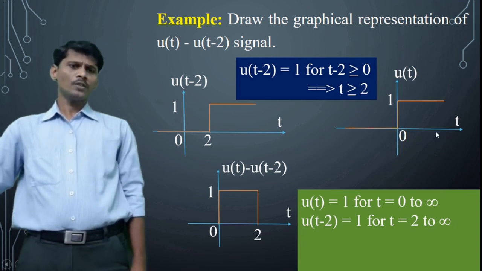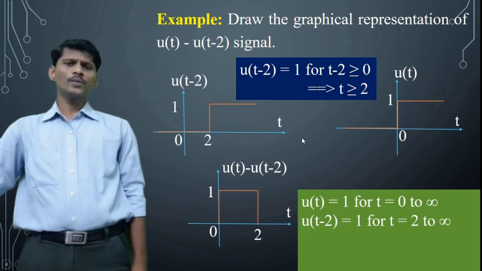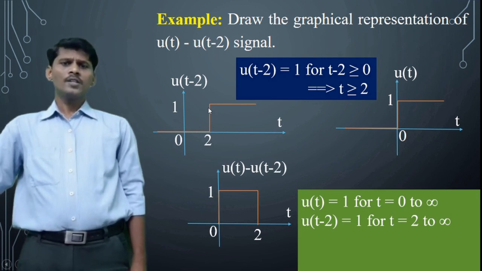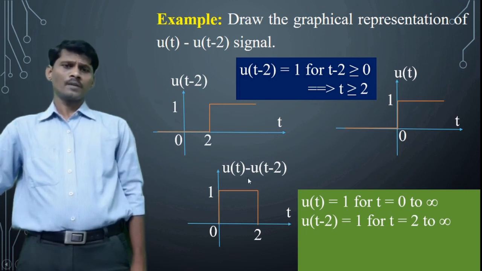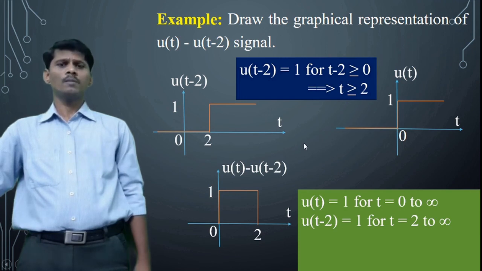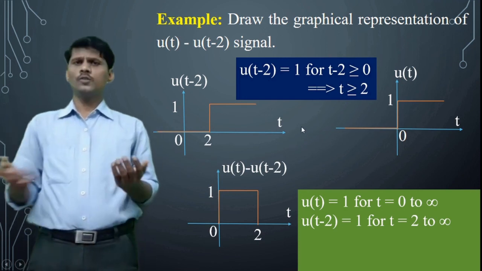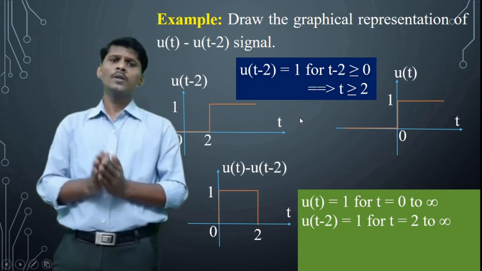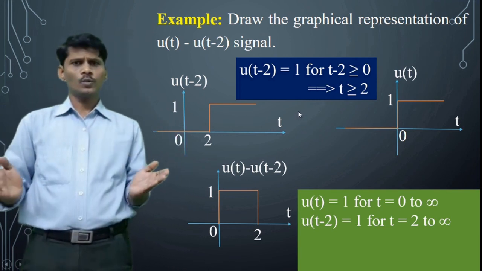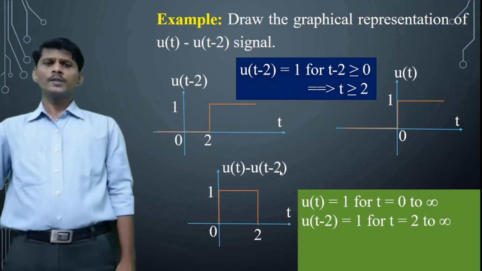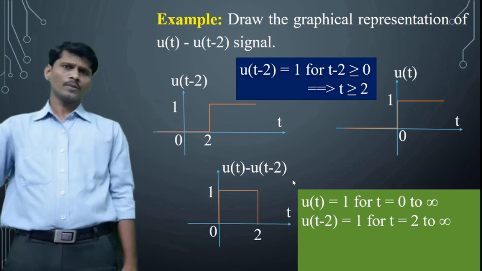Subtracting this waveform from that waveform, we get the resultant waveform. From 2 to infinity both are 1, so subtracting, 2 to infinity is equal to 0. And the remaining value exists between 0 and 2. So that is the graphical representation of u of t minus u of t minus 2.